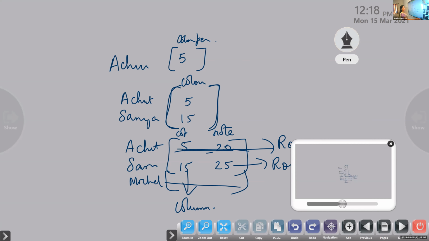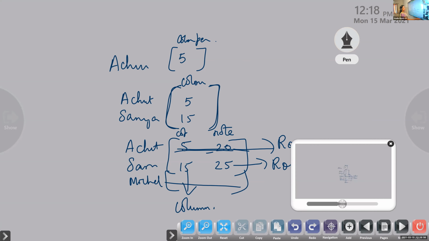So the first one we are going to learn is the row matrix. What is meant by a row matrix? A matrix having only one row, we call it a row matrix.